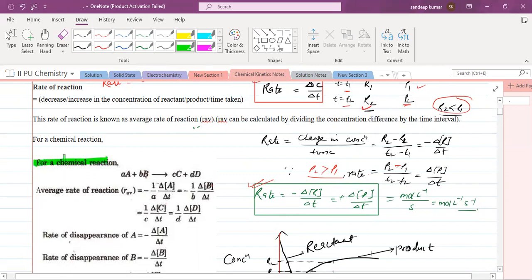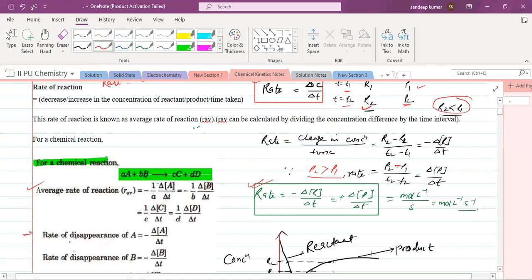Next, for a general reaction, if any reaction is given, aA plus bB gives rise to cC plus dD, the average rate of reaction is what? R average is, for this reaction, minus 1 by a, change in concentration of A by change in time, is equal to minus 1 by b, change in concentration of B by change in time, that is equal to plus 1 by c, change in concentration of C by change in time, that is equal to 1 by d into change in concentration of D by change in time.